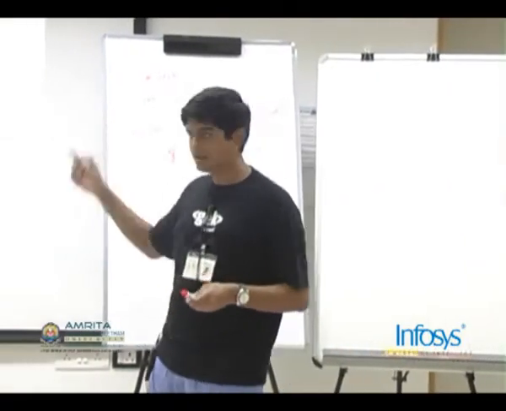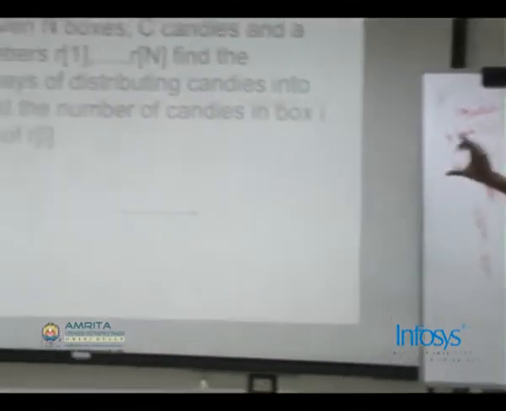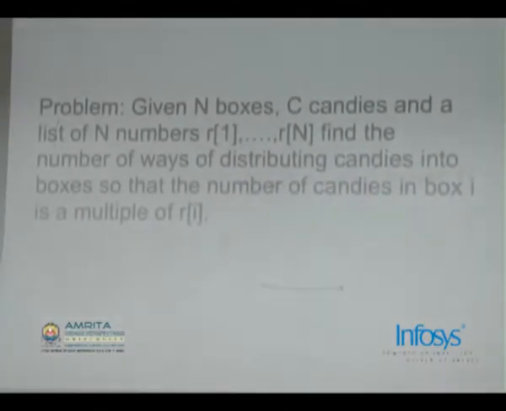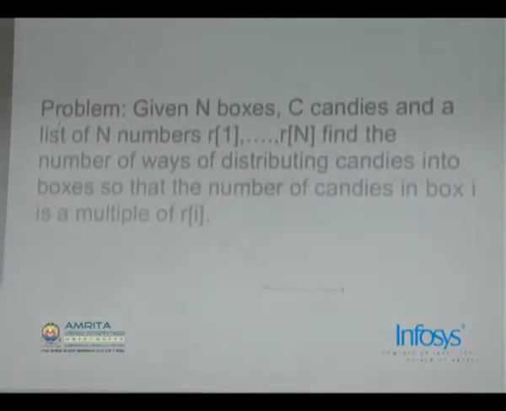Okay, so think about another question. You are given n boxes and there are a total of C candies. You have to distribute the C candies into these n boxes. All the C candies must be distributed into these n boxes. Find the number of ways of distributing. The only condition is on box i: the number of candies you assign to that box must be a multiple of Ri.